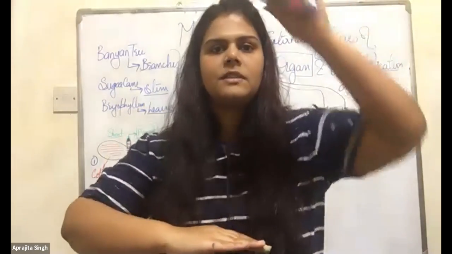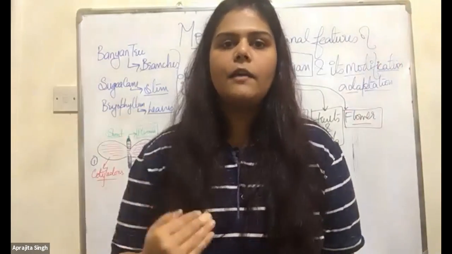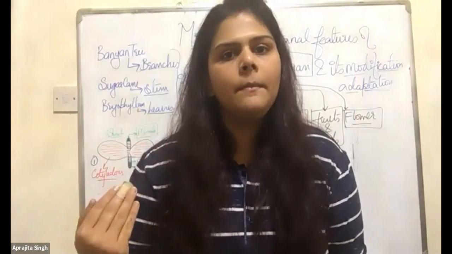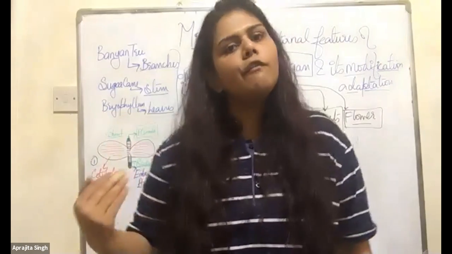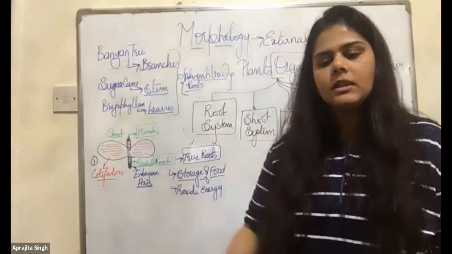Branches, stems and leaves are the shoot system. If roots come out from them, then they are adventitious roots, or you can say false roots. Any doubt in this? Now I'll show you the images, don't worry. It's the best part to see the image.